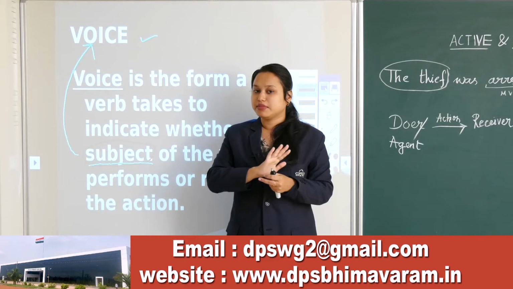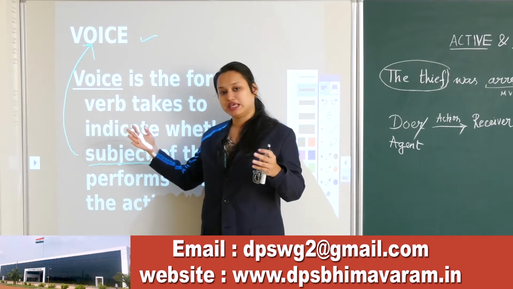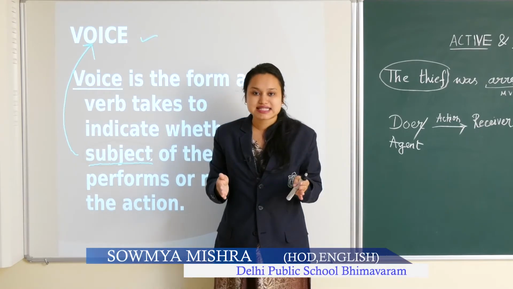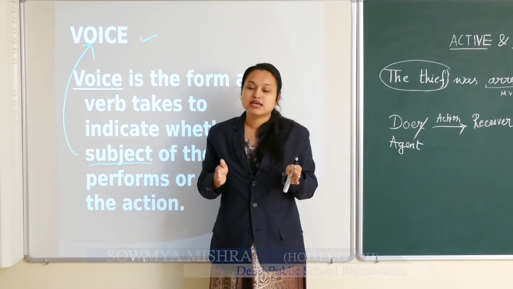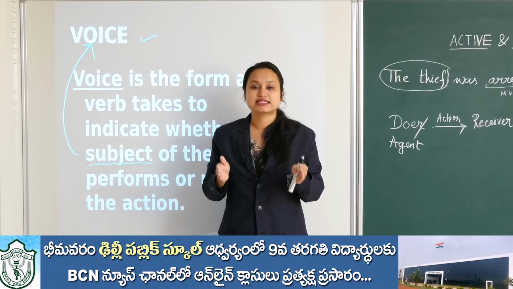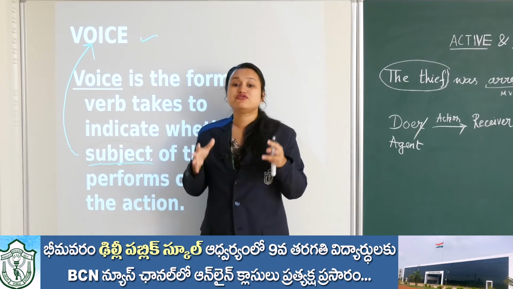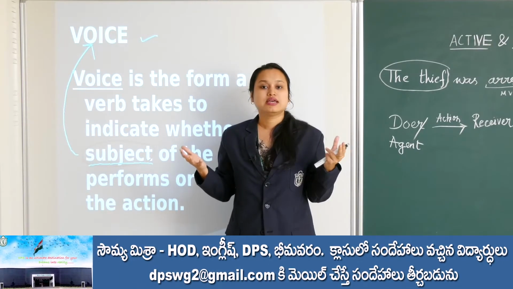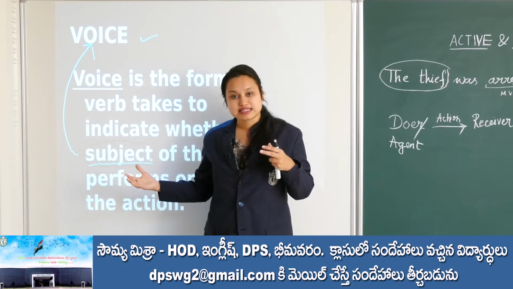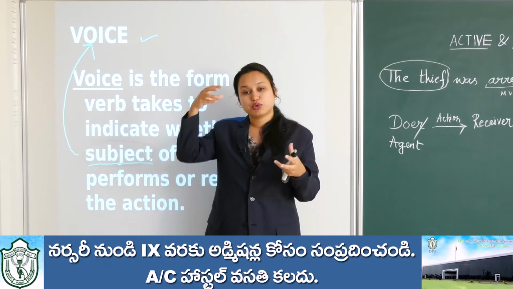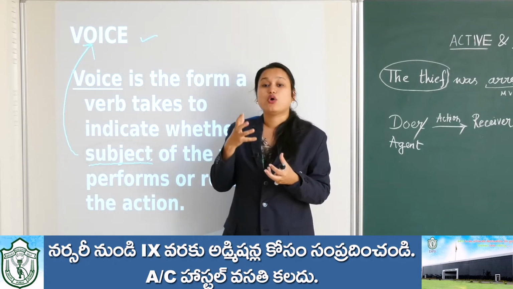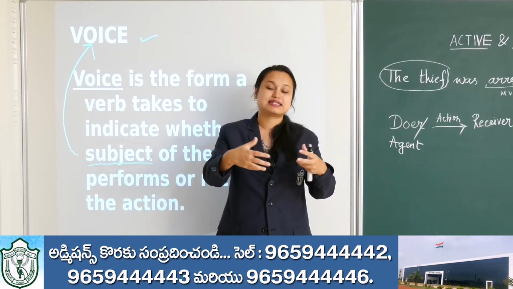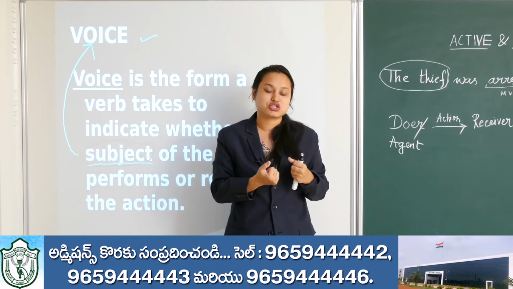The subject will decide the voice of the sentence. In the previous example, I made it quite clear that when we are making the police the subject, the police is the doer of the action of arresting. So the police is the doer, right? When we said, the police arrested the thief, we focused on the doer, so that is an active voice sentence. And when we said the thief was arrested, we put our focus on the receiver. Now what is the action? Arresting. Who received the action? The thief.